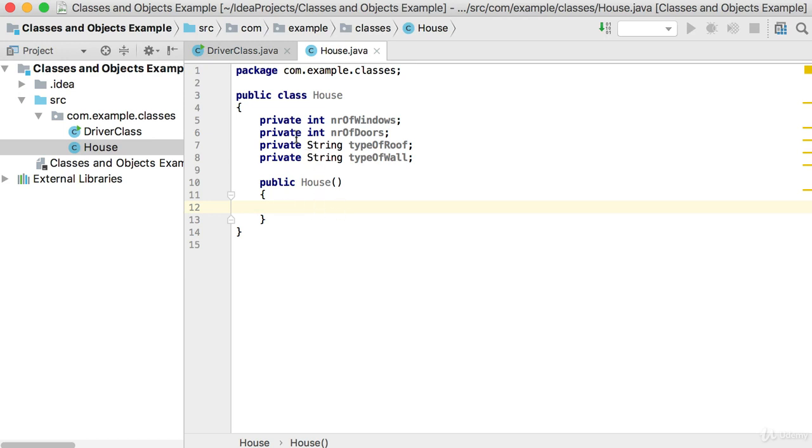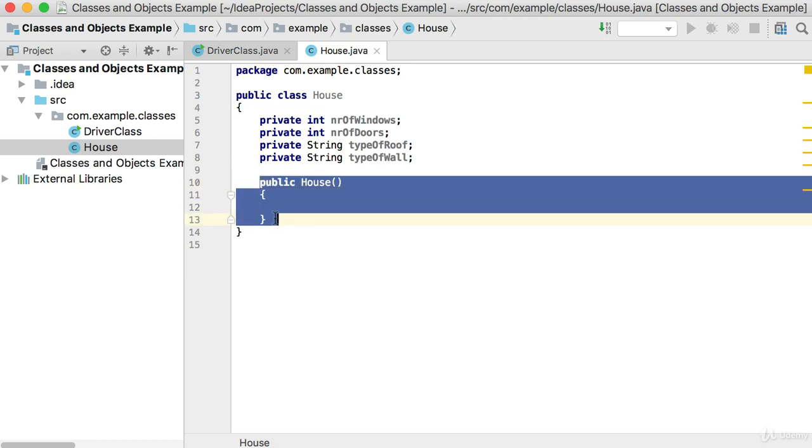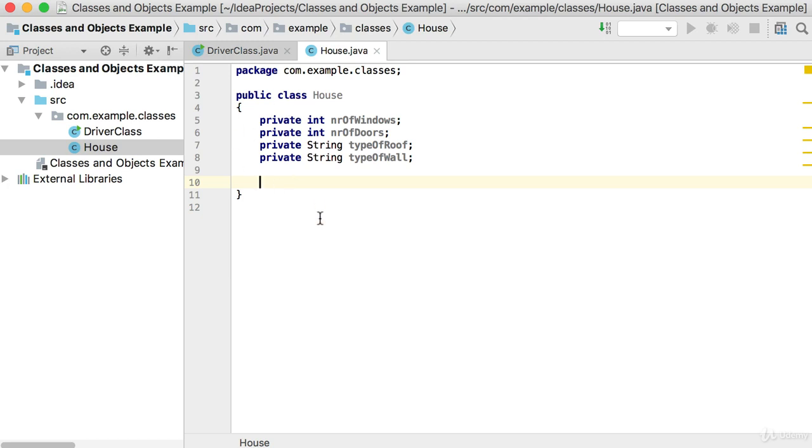So in this case, if you do not provide a constructor at all, so let's say you've got an empty class like this, and you create a new object of type house, then Java will automatically create a constructor for you. And the constructor will look like the one that we're going to build now. So basically the default constructor, that's the one that Java will provide for you automatically if you do not create a constructor at all. And the default constructor is a constructor that does not accept any arguments